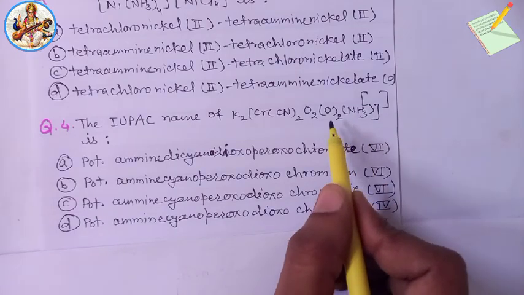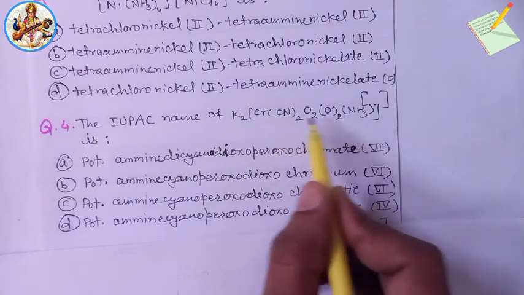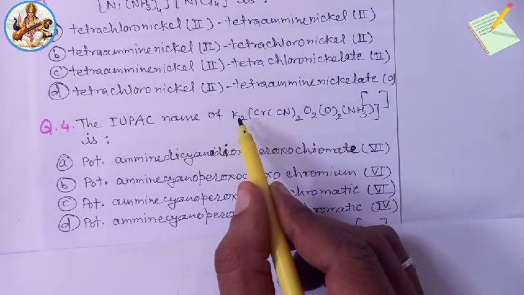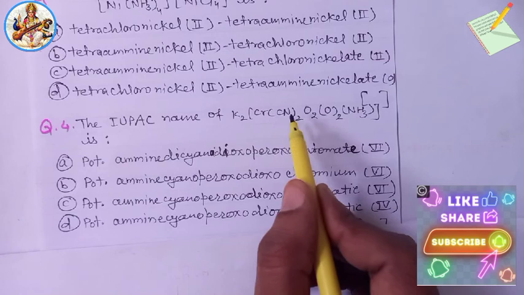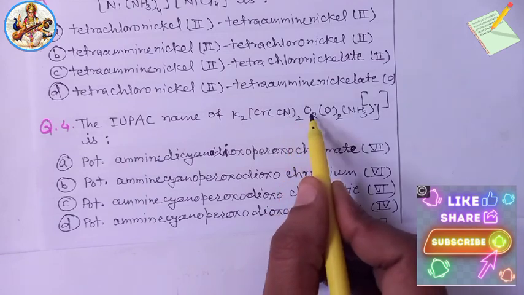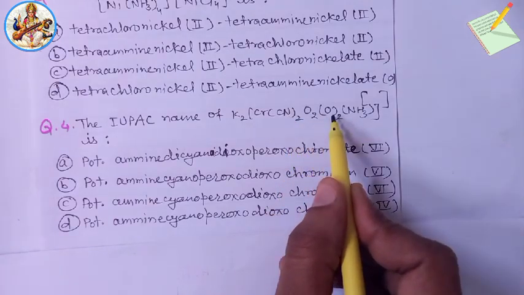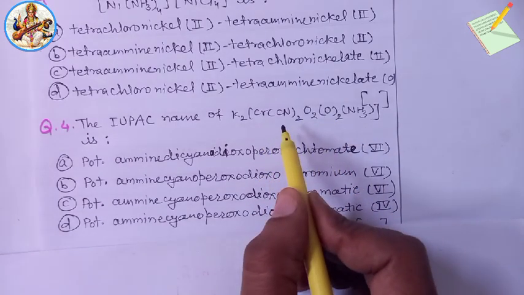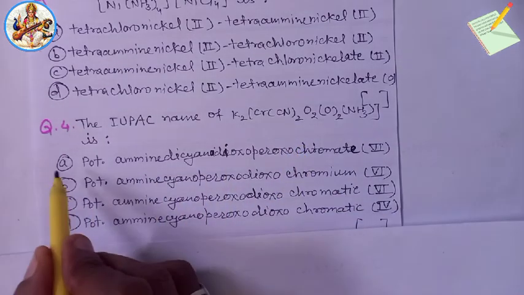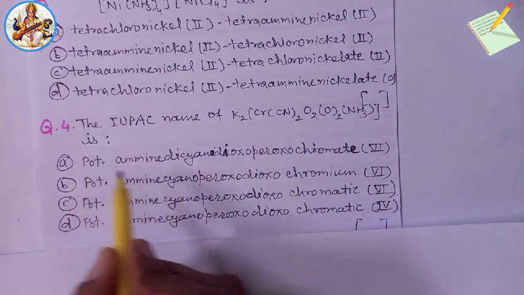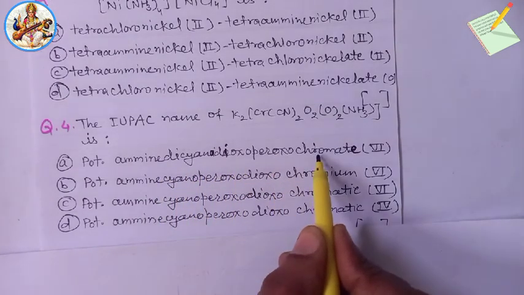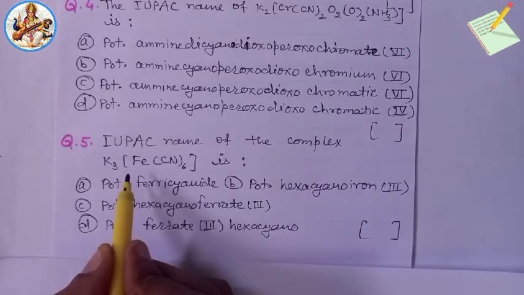Thus, the IUPAC name of the coordination compound, with alphabetical order of different ligands, is potassium amine dicyano dioxo peroxo chromate(VI). Therefore, the answer will be option A, potassium amine dicyanido dioxo peroxo chromate(VI).